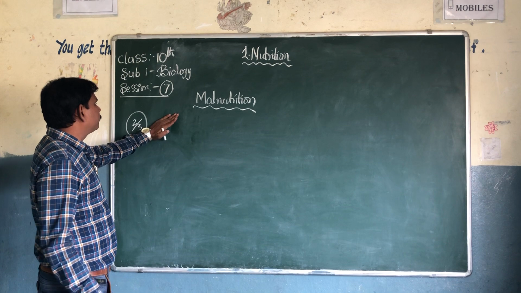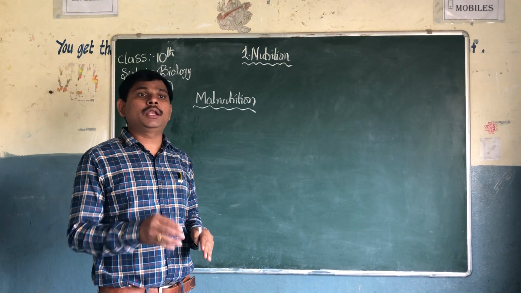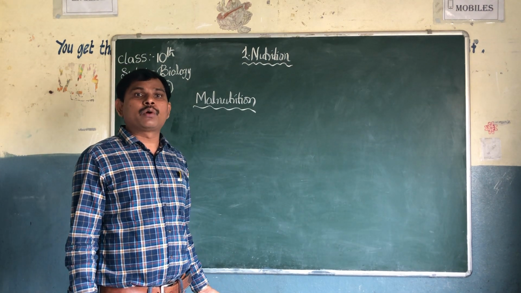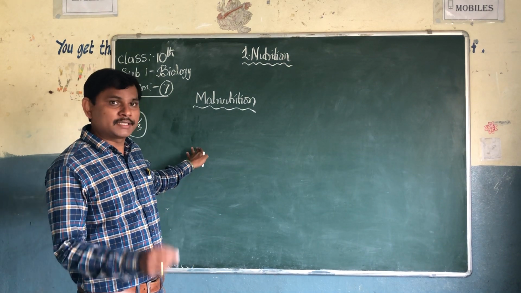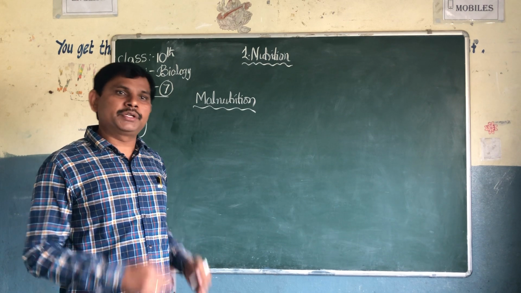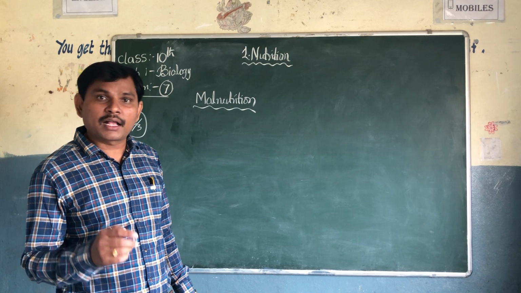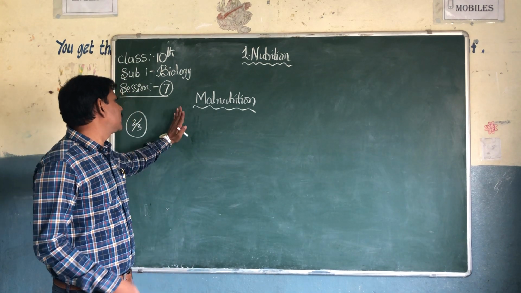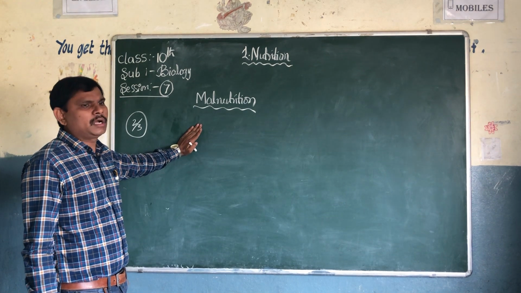Malnutrition: if our food does not contain one or more nutrients in the required amount, it is called malnutrition. What is the reason for malnutrition?